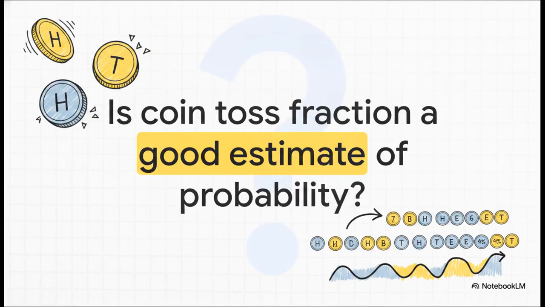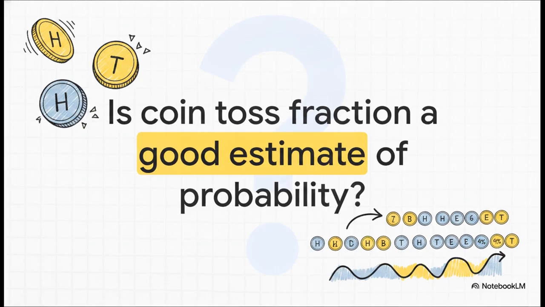To really lock in this Hoeffding inequality concept, think about a simple coin toss. Imagine you have a coin, but you have no idea if it's perfectly fair. Maybe it lands on heads 60% of the time. If you flip it just twice, you might get 2 tails, which would be a terrible estimate of the truth. But if you flip that exact same coin 10,000 times, the fraction of heads you observe is going to be incredibly close to that true 60% probability. And this is exactly how training error works. Every single piece of training data is a coin flip.